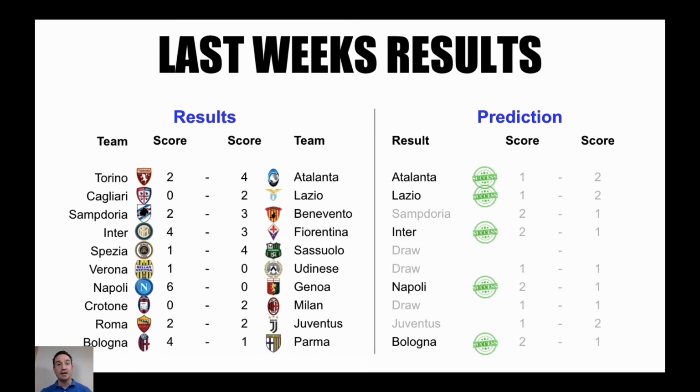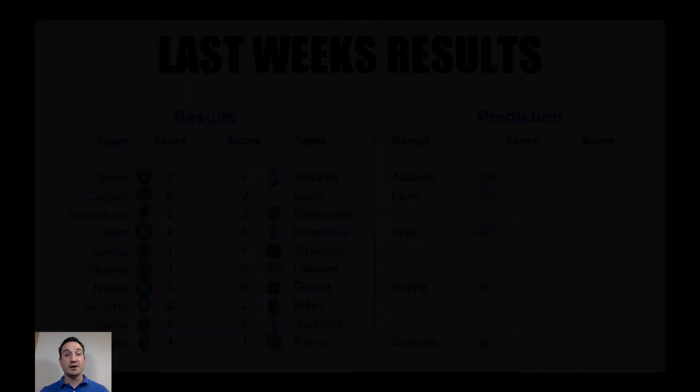Also, what we're doing this week is we are also placing a bet on every single match, right? So normally we do two things. We look at the correct result, all right? So the win, draw, loss. And we also look at the exact score. So for the exact score, we're sticking to the system we have, right? Where we want to see value. But when it comes to the correct result, so the win, draw, loss, we're placing a bet on that on every single match in every single league this week. Just to mix it up a bit. Sure, it's still an experiment anyway, right? So why not? Let's get started.